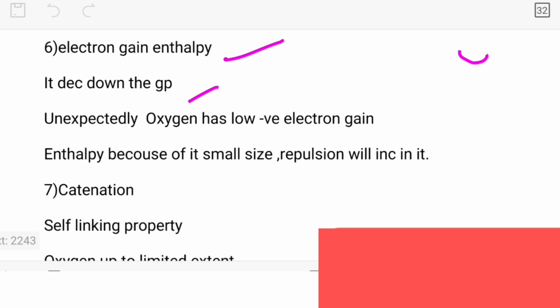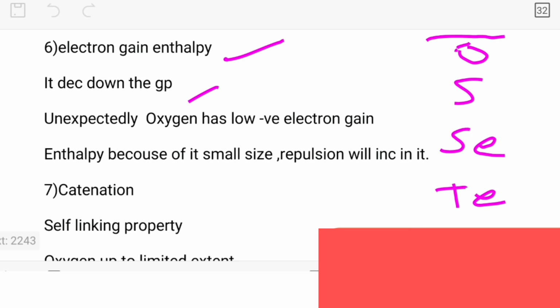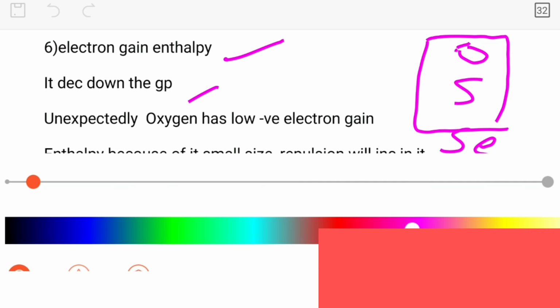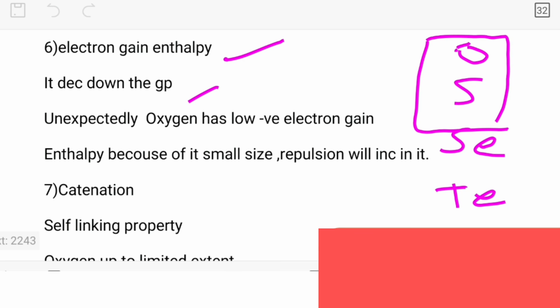So from oxygen to sulfur, selenium, then tellurium, electron gain enthalpy decreases. It means oxygen should have the least electron gain enthalpy, but unexpectedly oxygen has higher electron gain enthalpy than sulfur.